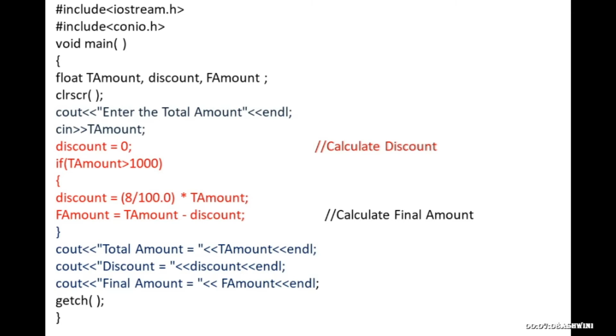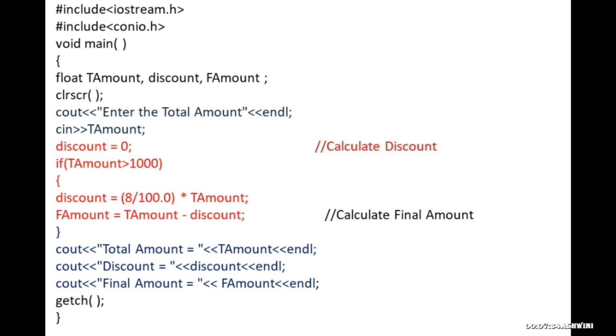Under that you have to declare float total amount, discount, final amount. So these are the three variables you are going to declare. The total amount will be entered by the user; discount and final amount will be calculated using a formula. So total amount should be entered by the user.